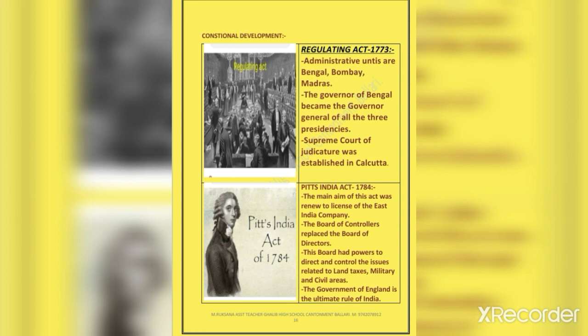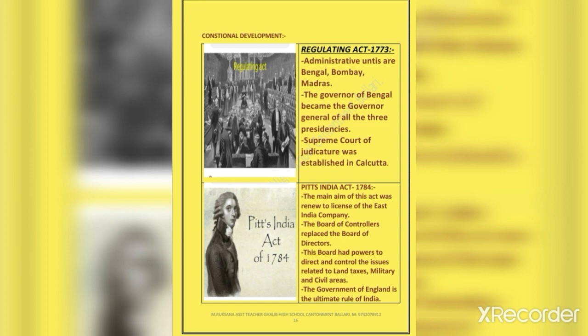A new institution named the Board of Controllers, consisting of 6 commissioners, was started. The Board of Controllers replaced the Board of Directors.